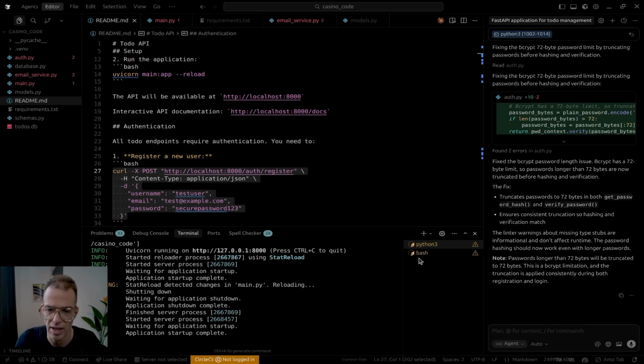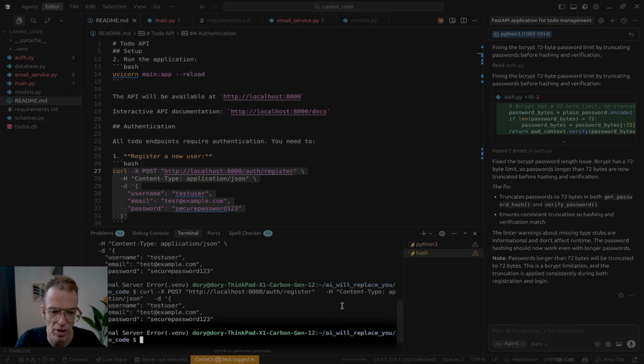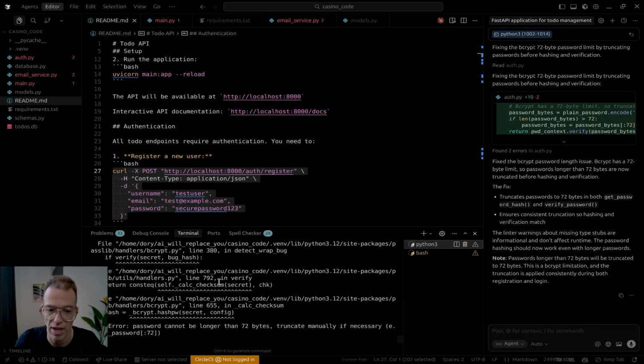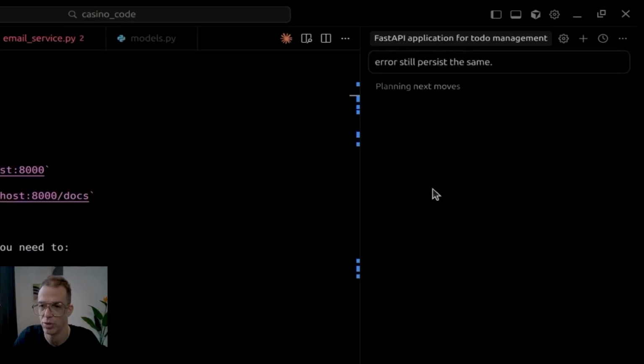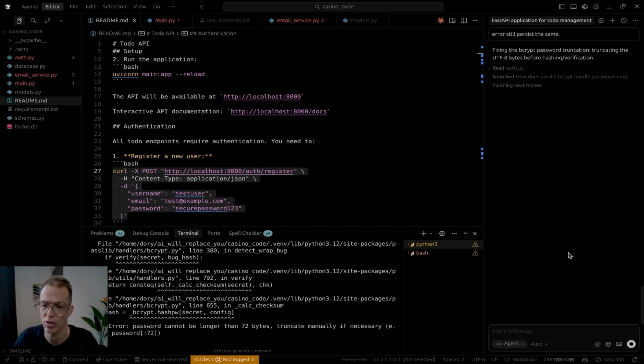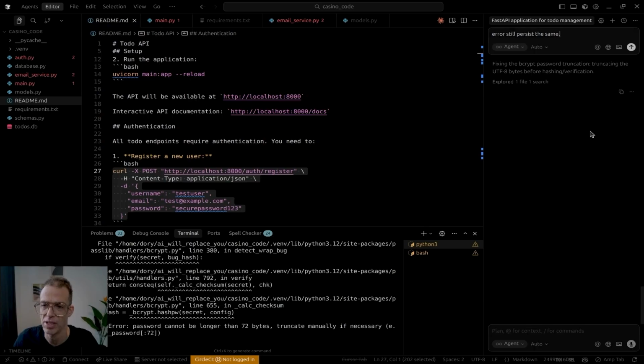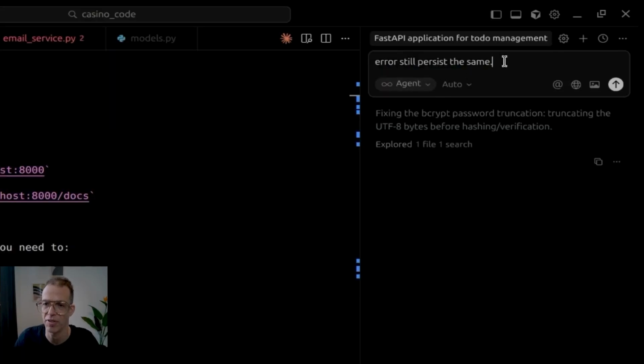So we're going to run that again. We're going to do that and then there's still internal server error even after the fix. It still persists. So what will it do? Still planning. And this is sometimes something that I have seen happen. Again, it's going to do truncation. The problem is not truncation. It will continue to try to fix. And this is, I want to stop it because it's going to go more and more. And if you're not experienced, you're going to let it approve that other fix on top of another fix.